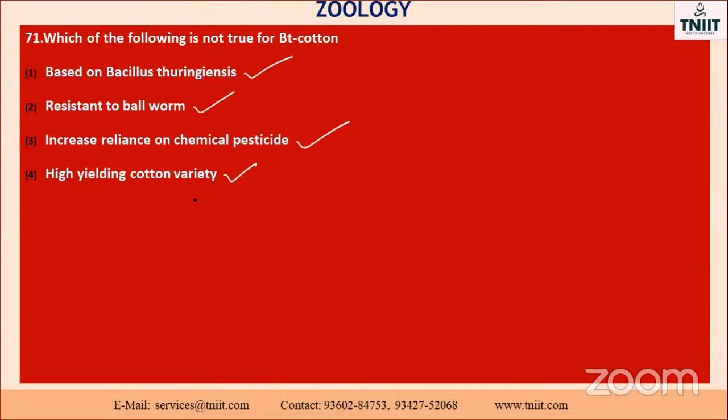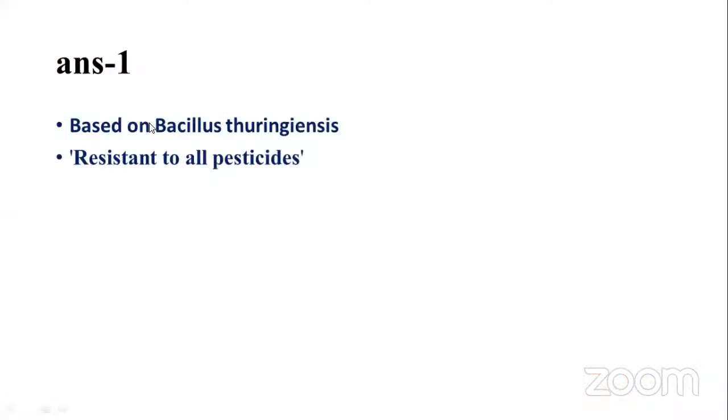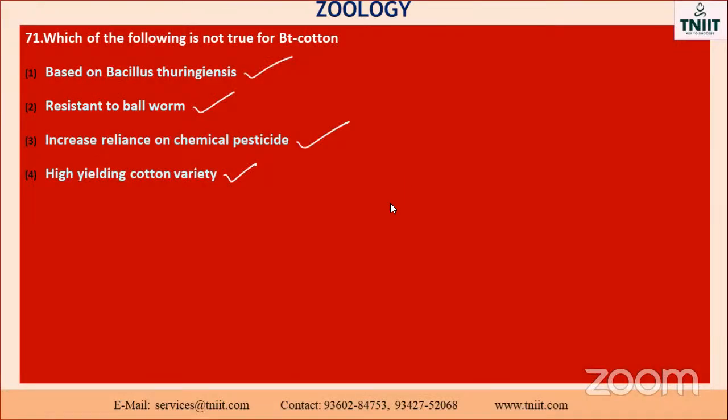True BT cotton. Okay. So the second option is Bacillus thuringiensis resistant to all pesticides, they have given. Okay, here any other things is there? Okay. They increase the reliance of the chemical pesticide, resistant to bollworm and also Bacillus thuringiensis. They increase the reliance of the chemical pesticides. Okay. So go to the next one.